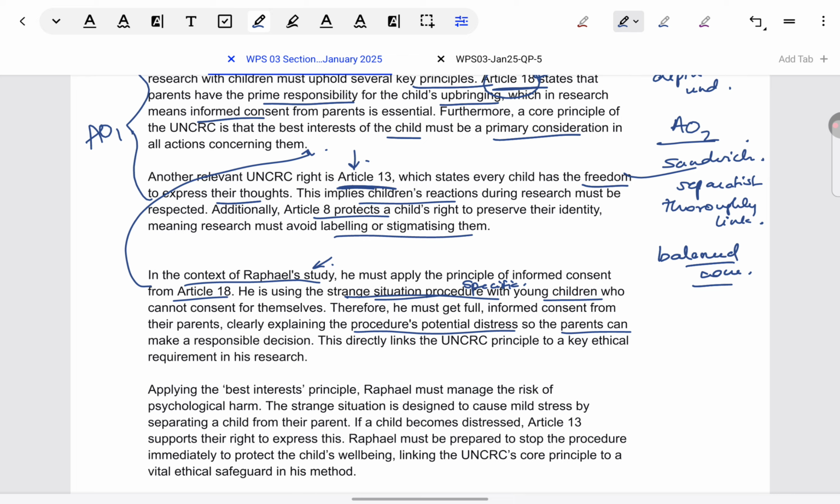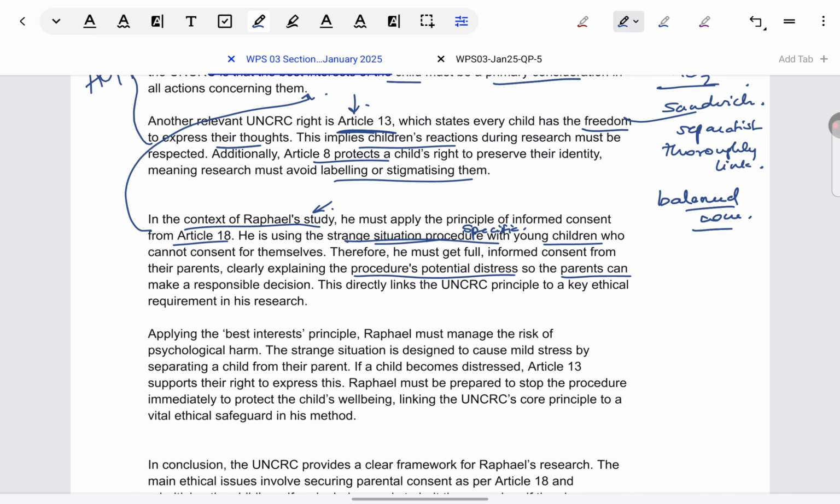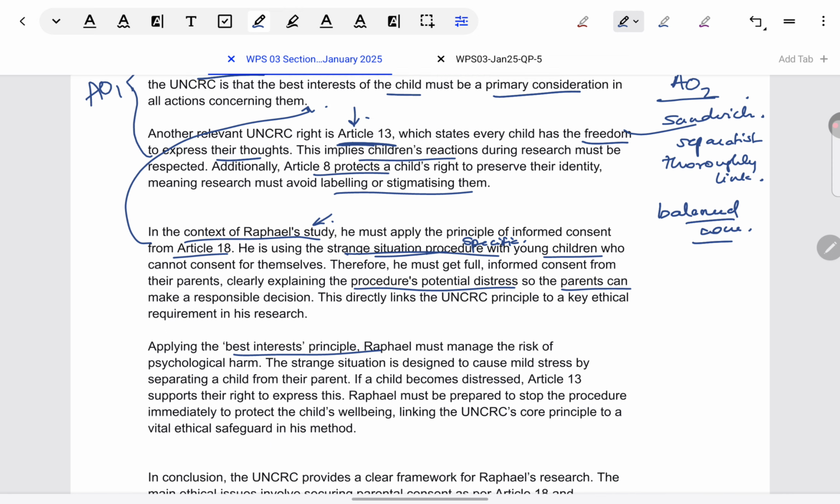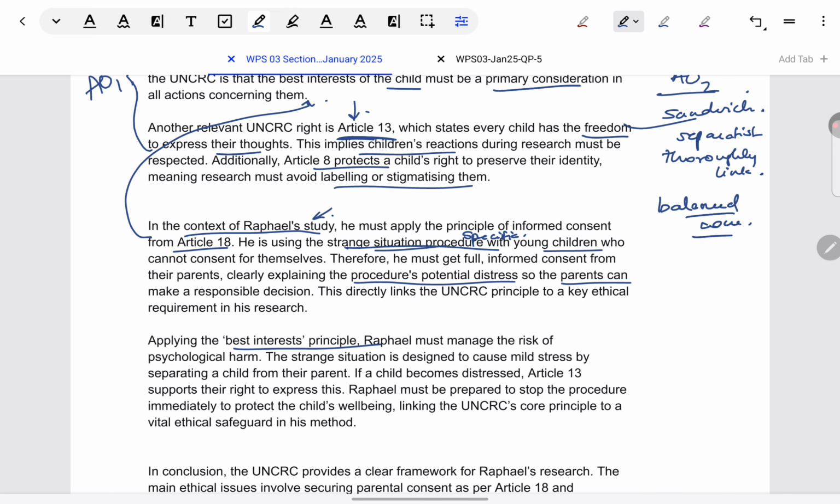Why informed consent is important from parents in his case, it is about that. So that is the main thing you need to notice. The best interest principle, which we saw, is Article 13. Again, we could have given it there. Strange situation is designed to cause mild distress, so he needs to consider how he will manage that risk.